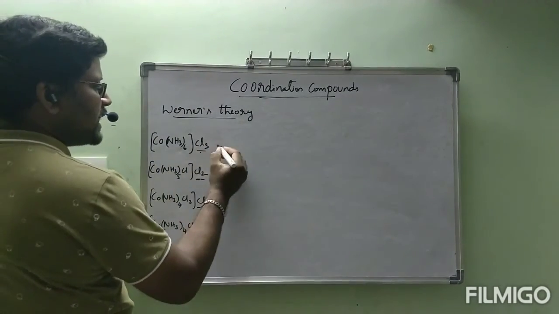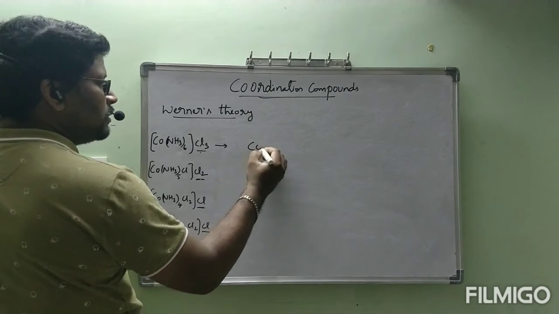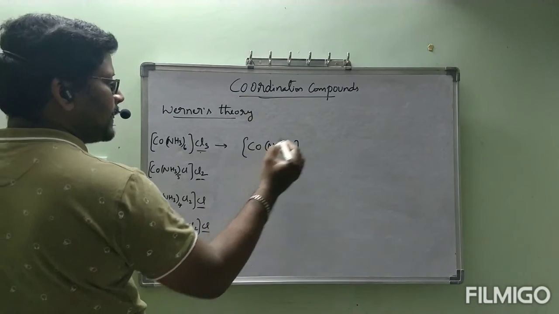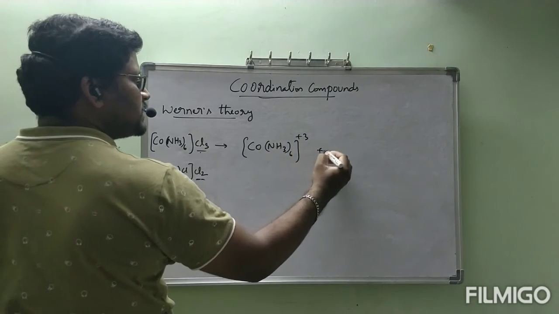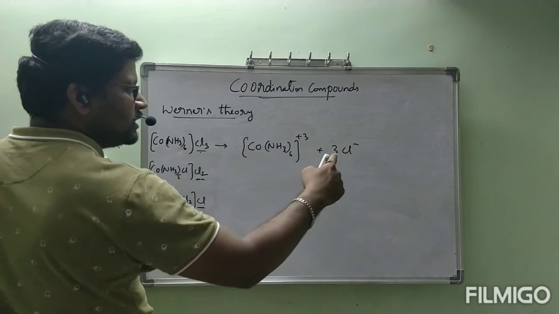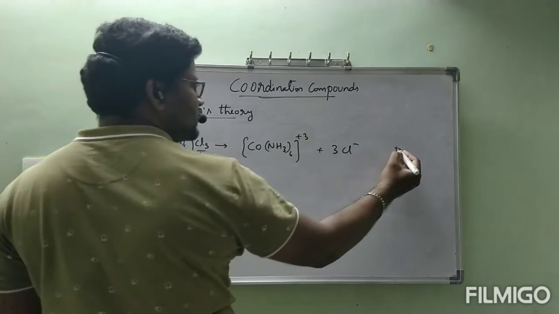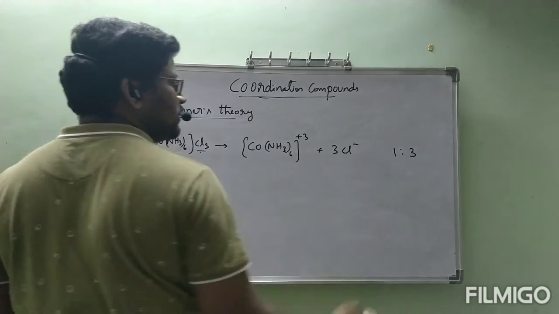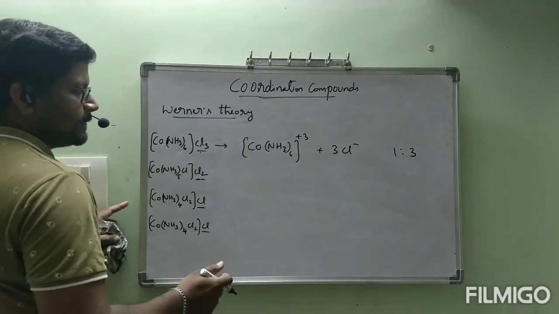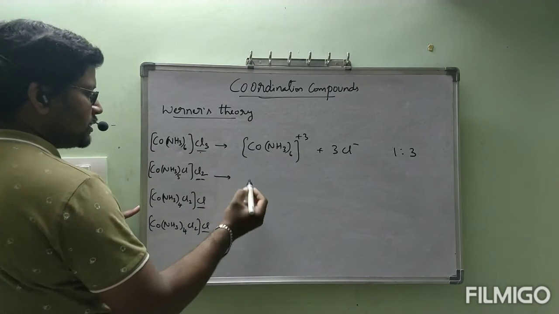This compound, when it is added to water, will form [Co(NH3)6]3+ plus 3Cl- ions. This is totally 1 ion, this is 3 ions. This is represented by 1:3. 1 cation, 3 anions.